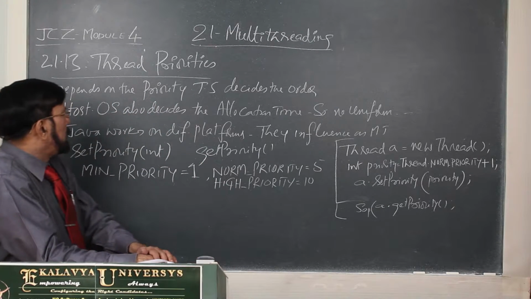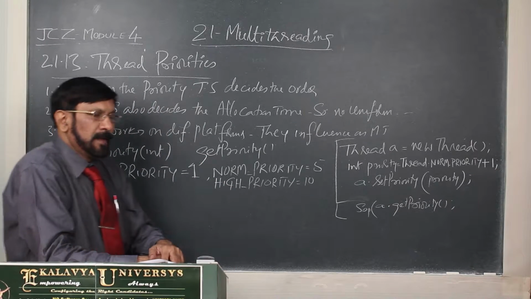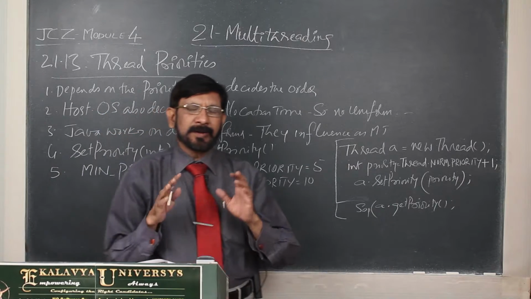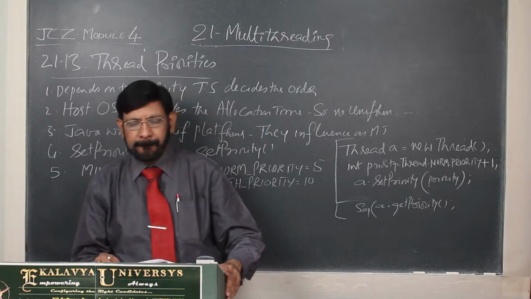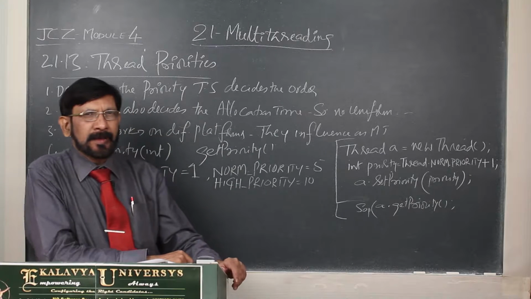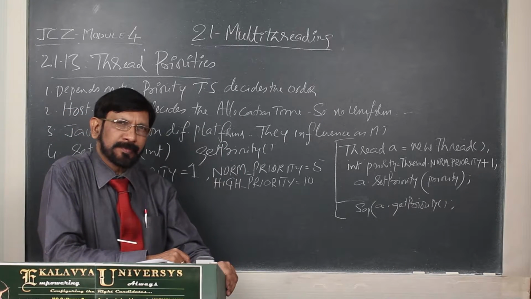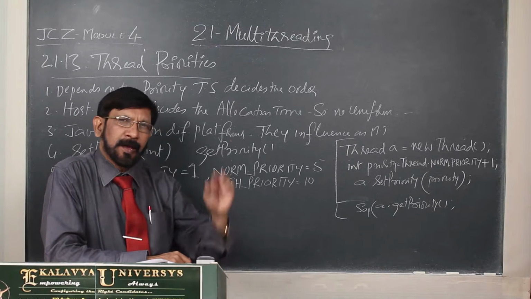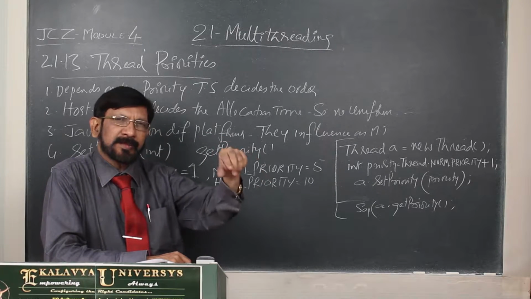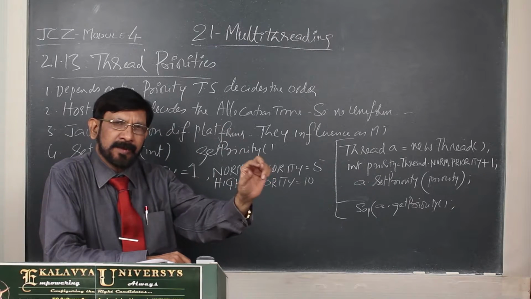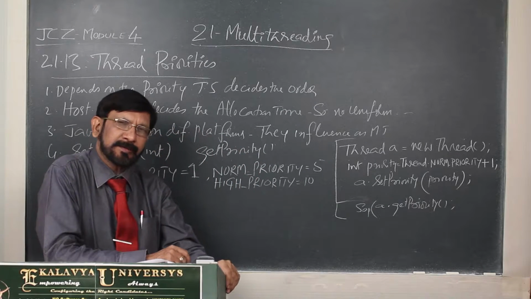Okay. Now, actually threads are given different priorities. So, depending on the priorities, each gets the processor time. Obviously, higher precedence threads get the higher priority, and have a preemptive right.